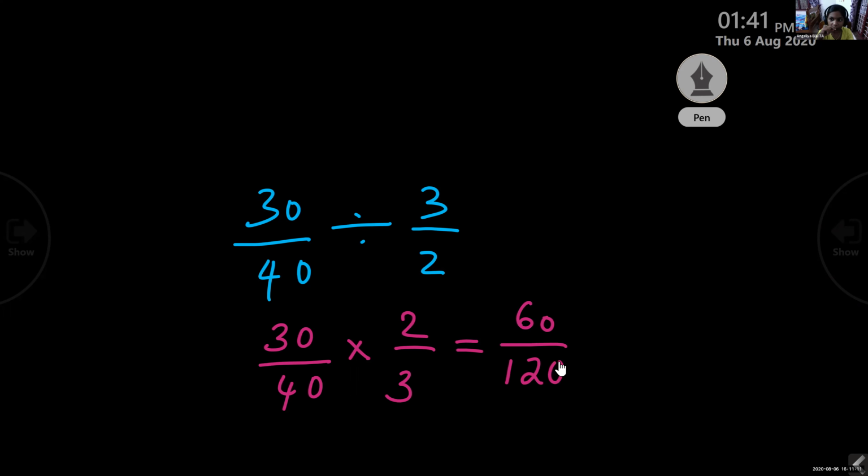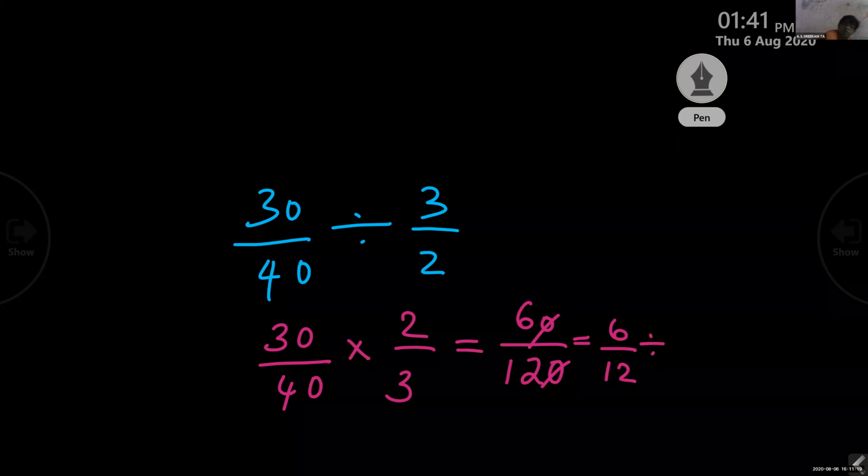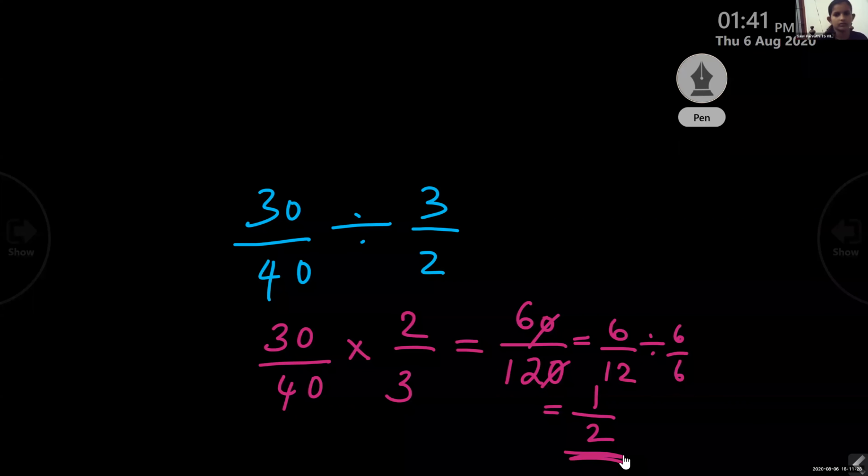So again you can divide it, no? 6 by 12, we divide by 10. Now which is a common factor? 6 is a common factor. Divide by 6, what will you get? 1 by 2. I have reduced the fraction to the lowest form. That's all. All these things you have to write in the notes.